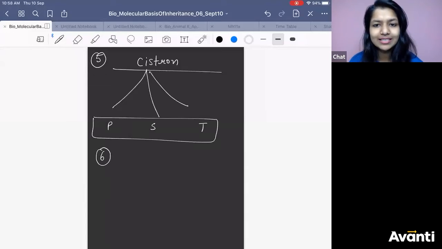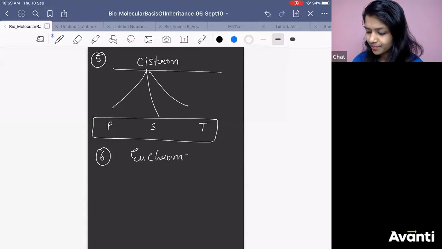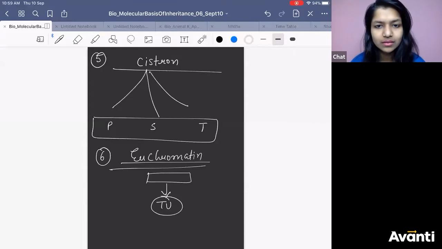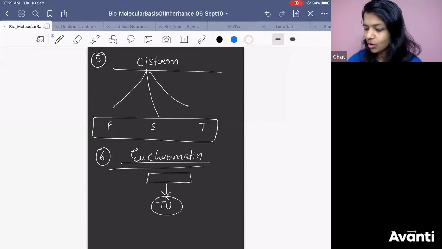This cistron is present in the euchromatin part or the heterochromatin part? Which part of chromatin can get transcribed? Very good. It is euchromatin. It means in the euchromatin you are going to get the cistron, and in the cistron you are going to get the transcription unit. Is it clear? That's that.